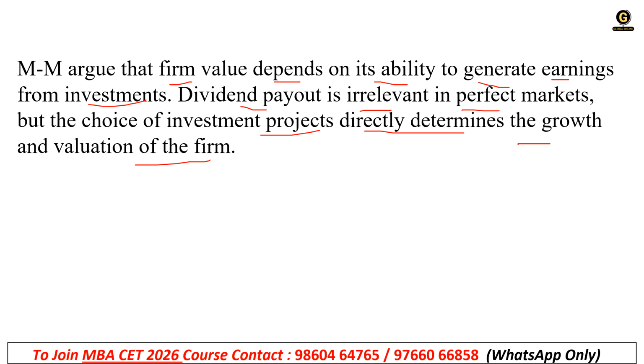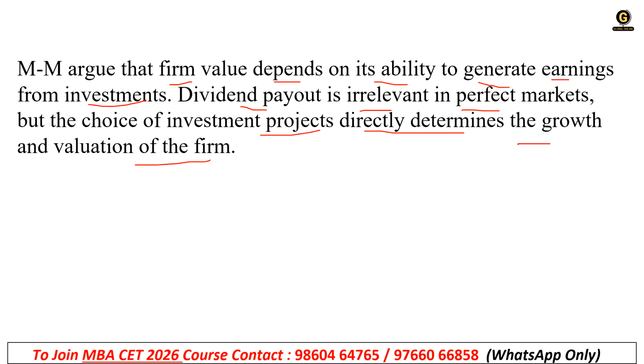If the company is not able to generate income from the investment, that means the company's value is not good. Again, the model says dividend payout is irrelevant in a perfect market, but the choice of investment projects directly determines the growth and valuation of the firm.